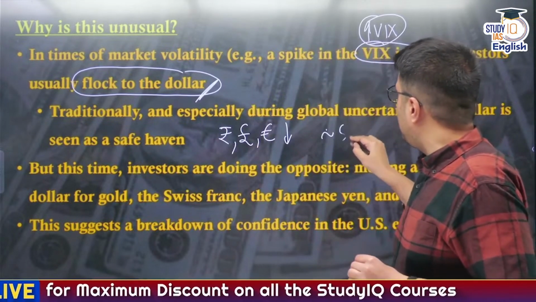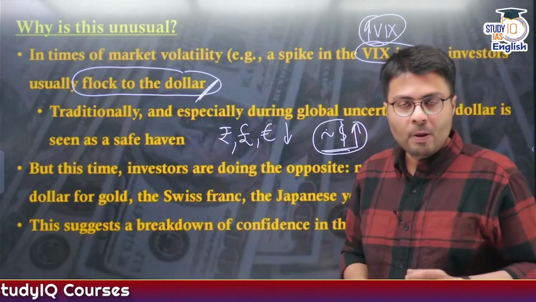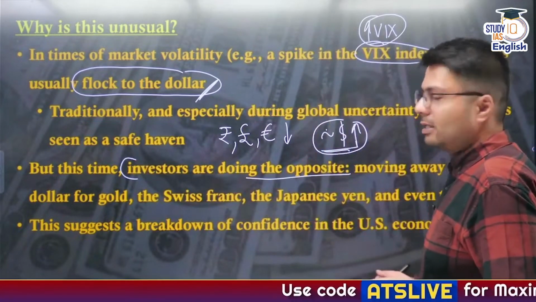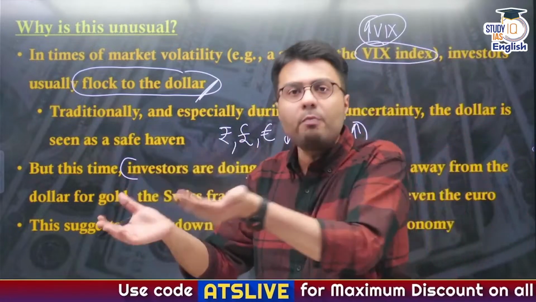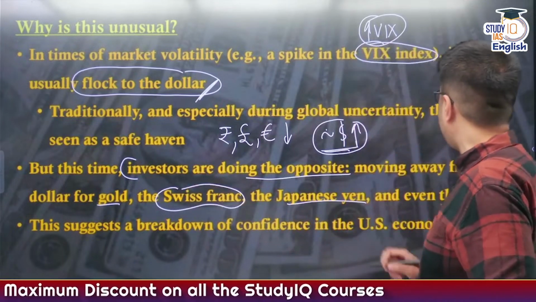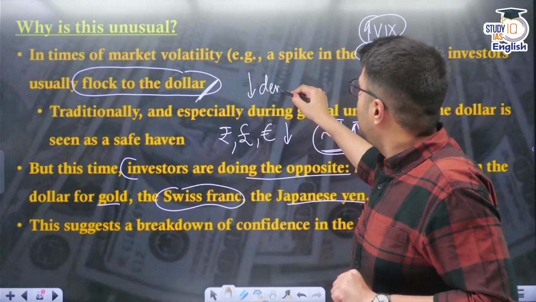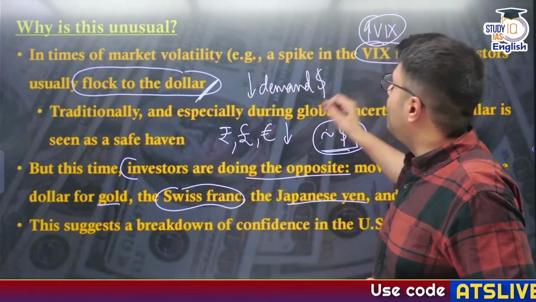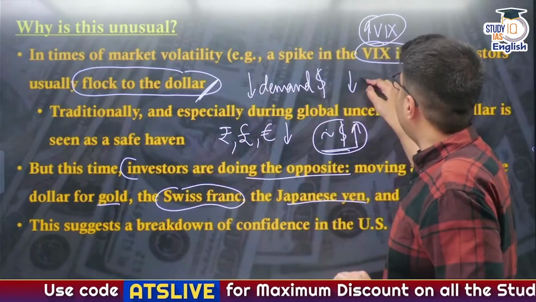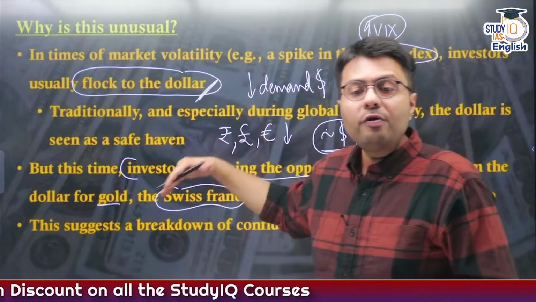Wherever the value of the dollar will stay flat, or it might also increase. So this is the usual circumstance. But this time what is different is that investors are doing the opposite. They are moving their investment away from the US dollar, and they are buying gold, or other foreign currencies like the Swiss franc, the Japanese yen and even the euro. So this highlights that the demand for US dollars has reduced, and when demand for any commodity, be it gold or the dollar, reduces, its value also reduces. So therefore it has led to a fall in the value of the US dollar.